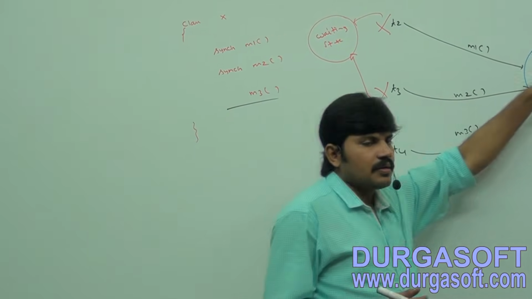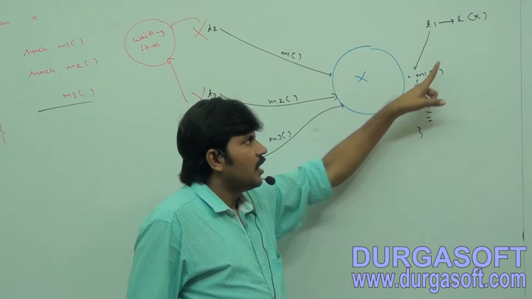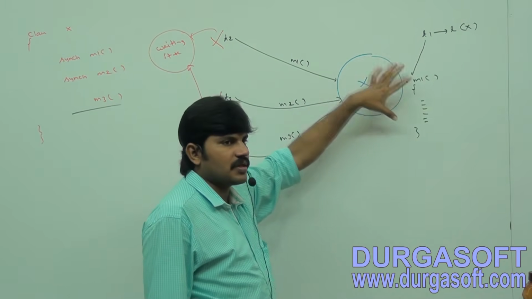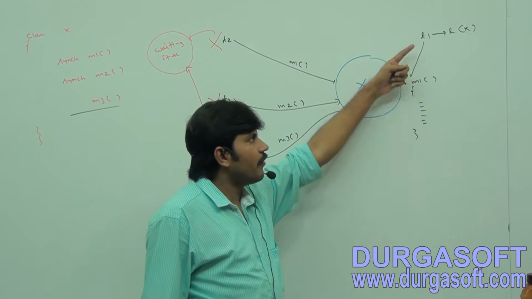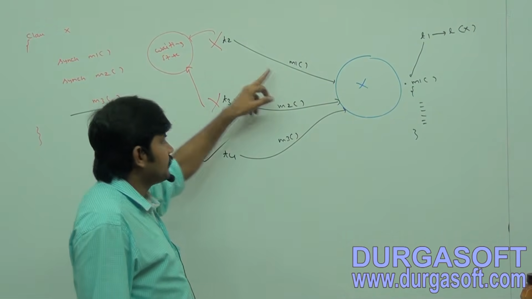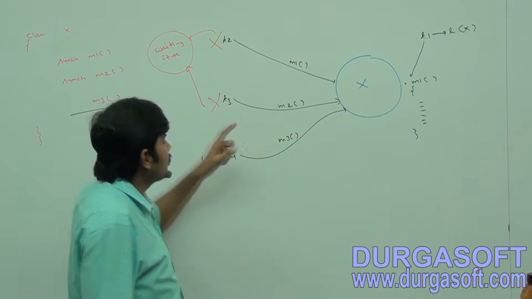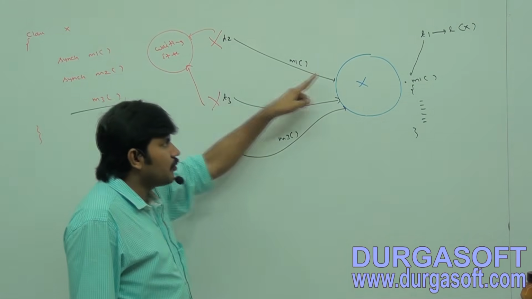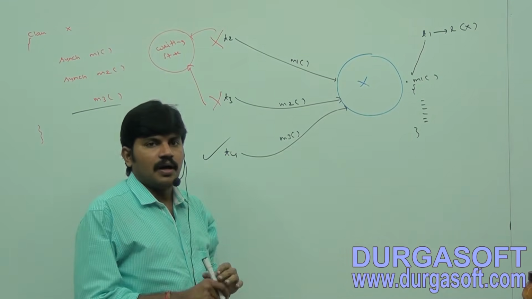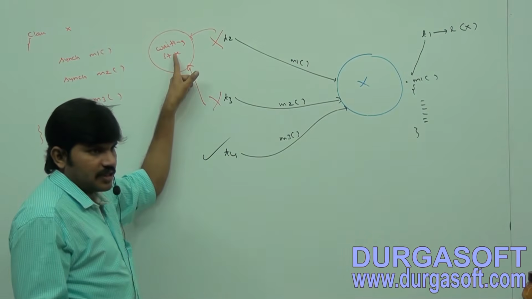The first thread got the lock of X and starts execution of M1. While thread T1 executes M1, T2 came. Sir, I want to execute the M1 method. It won't get the chance because to execute M1, T2 must compulsorily acquire the lock of X. The lock of X is already occupied by T1. Until T1 releases the lock, T2 should be in the waiting state.